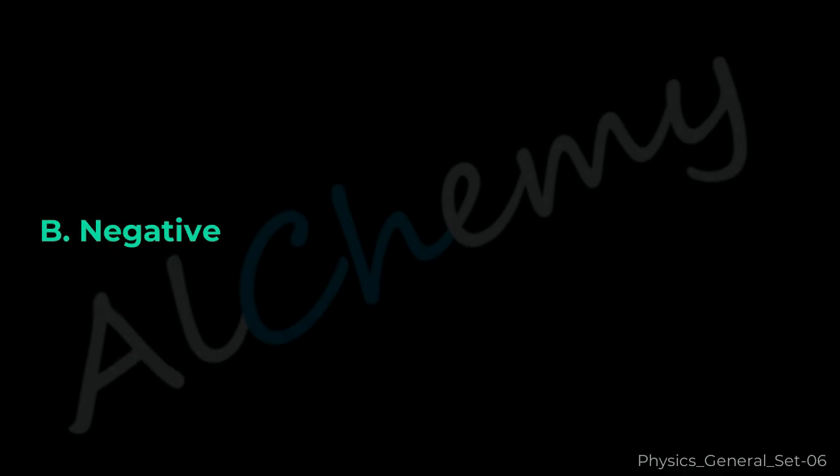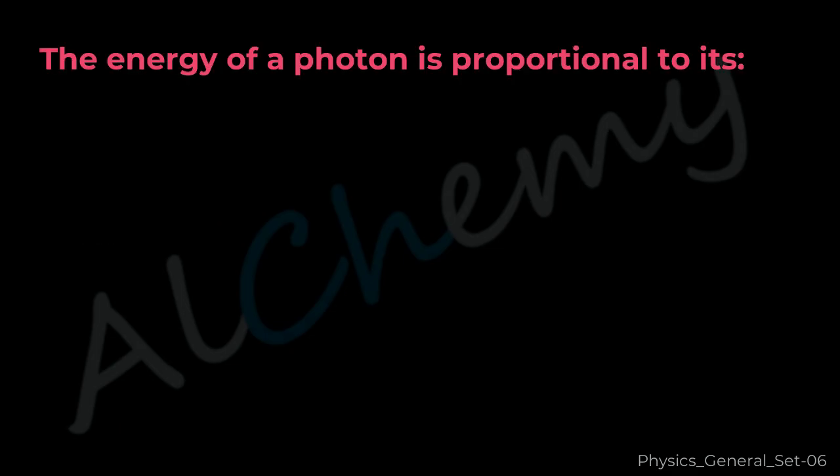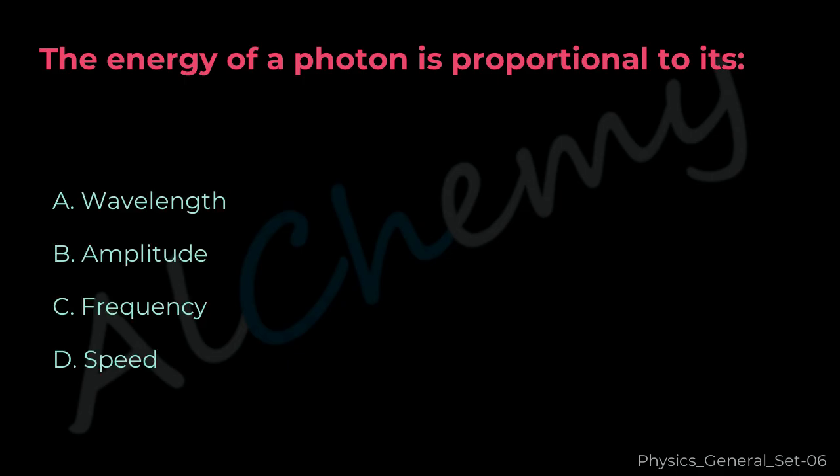The correct answer is B. Negative. Question 35. The energy of a photon is proportional to its A. Wavelength, B. Amplitude, C. Frequency, D. Speed.